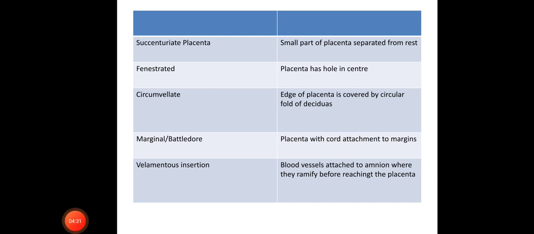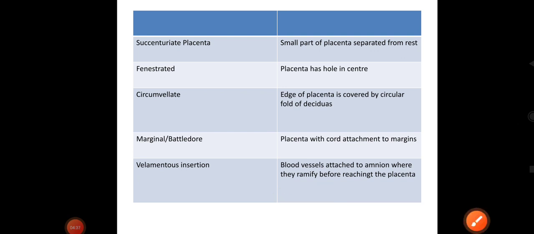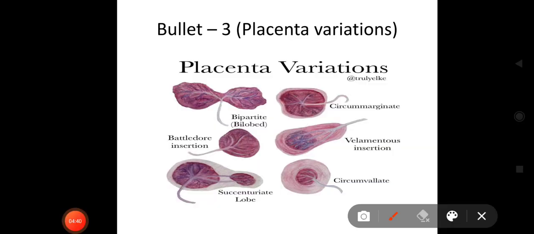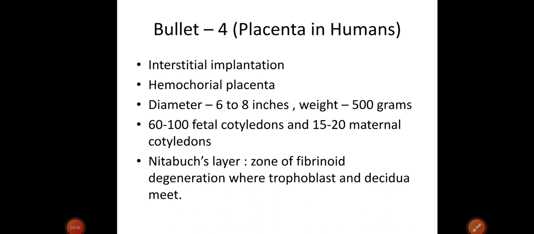Last is filamentous insertion. What happens? Blood vessels attached to amnion where they ramify. Just remember important term, ramify, before they reaching the placenta. So this is filamentous. The vessels are ramifying before reaching the placenta. So this is filamentous insertion. These are the types of placentas.